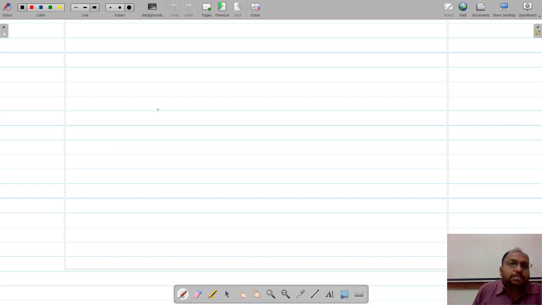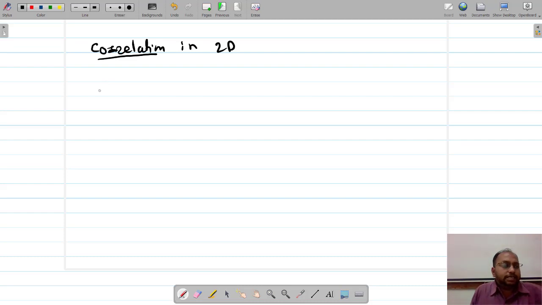Okay, we have seen how to apply the correlation and convolution methods in one dimension. Now let us go for convolution and correlation in two dimensions. First we'll go for the correlation in two dimensions. So two-dimensional correlation we are going to perform now. Let us say there is an image.